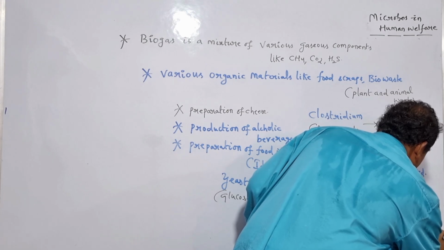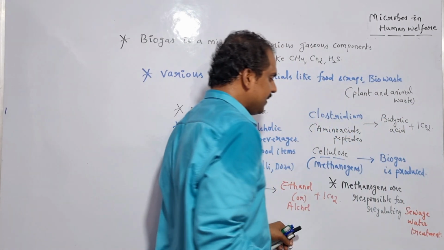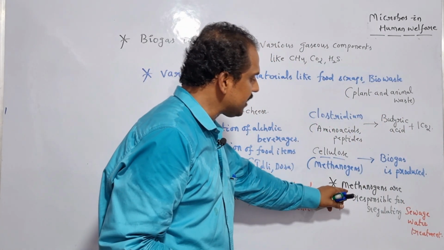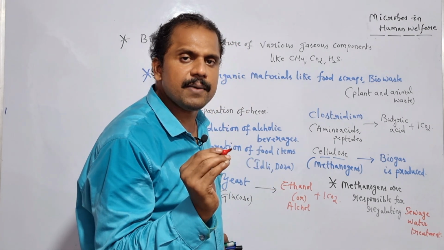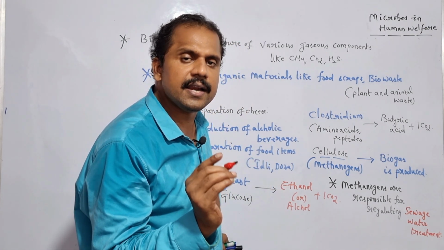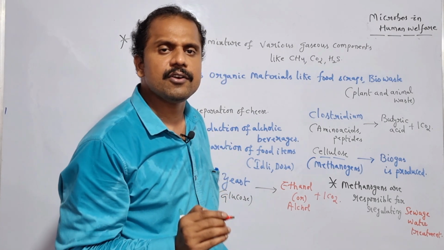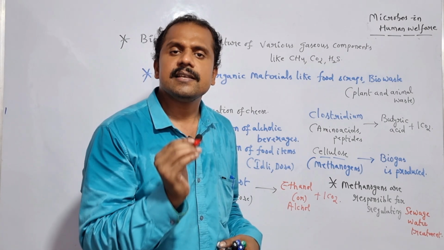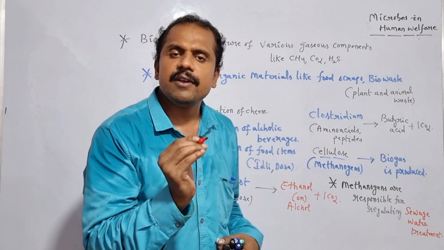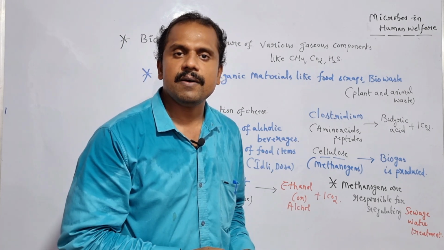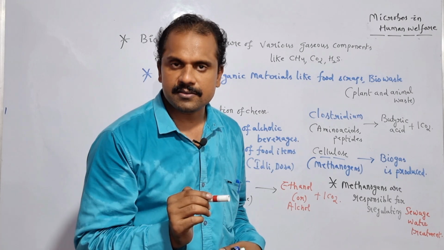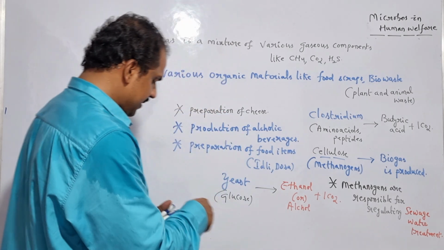Sewage water treatment, right? In addition, the anaerobic microbes which are nothing but methanogens are not only responsible for regulating the production of biogas in the biogas plant, they are also responsible for regulating the production of biogas in certain ruminant animals like cow and buffalo, and even in humans. Is it clear? Methanogens.